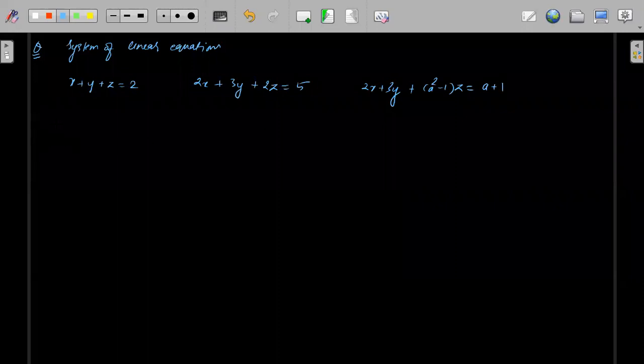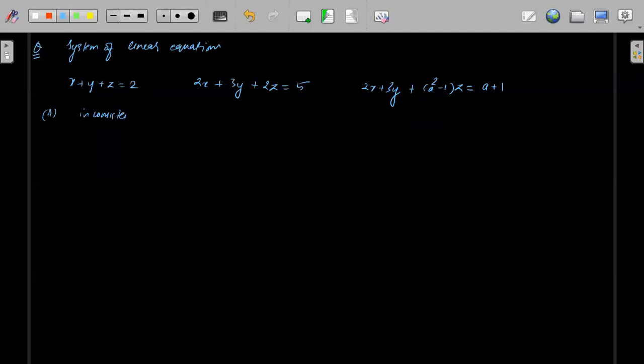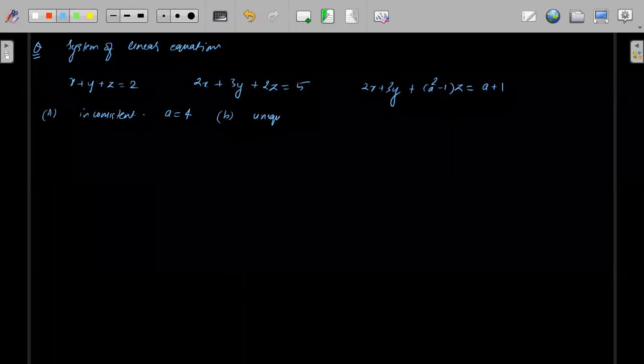Okay, so the options are: A, inconsistent for a equals 4. B, unique solution for a equals root 3.